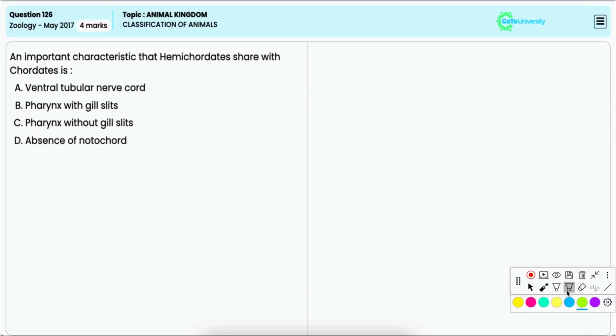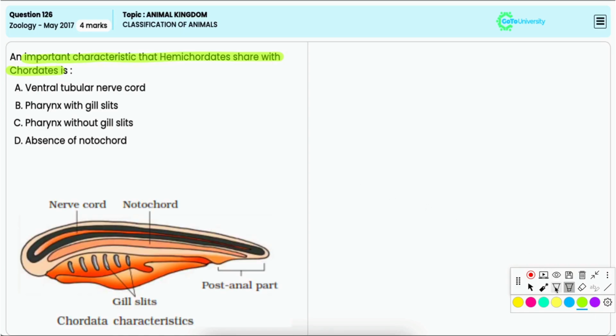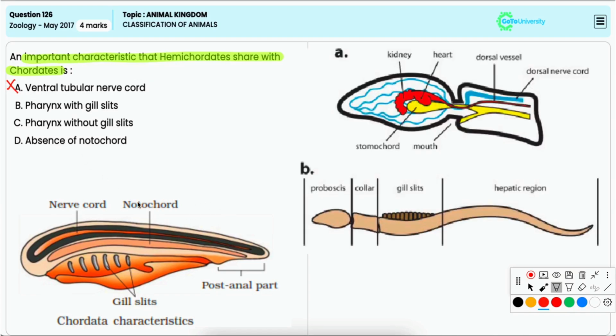In this question, you have to identify an important characteristic that hemichordates share with chordates. Option A, ventral tubular nerve cord. This is incorrect because hemichordates do not have a ventral tubular nerve cord. Instead, they possess a dorsal nerve cord, which is very similar to chordates.